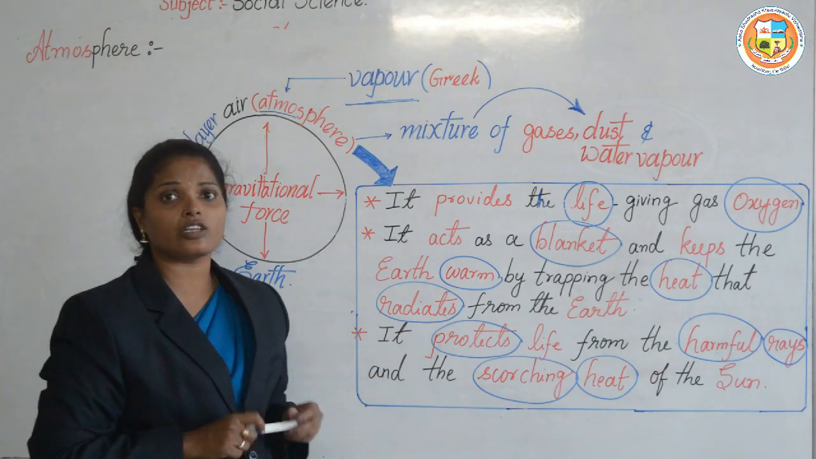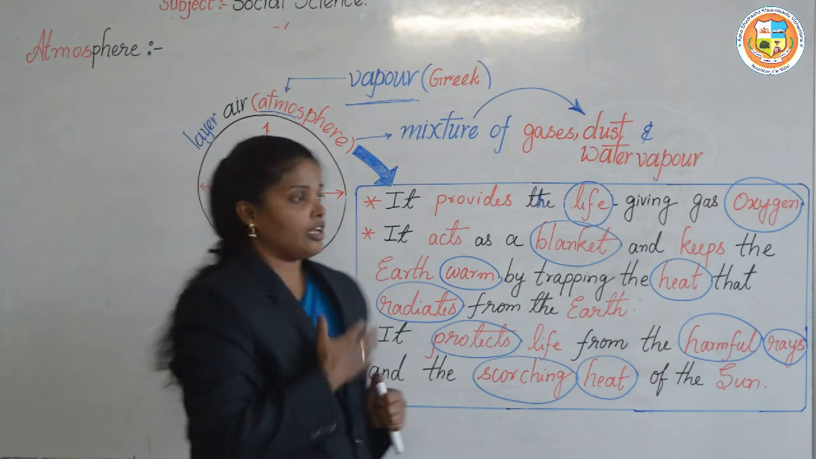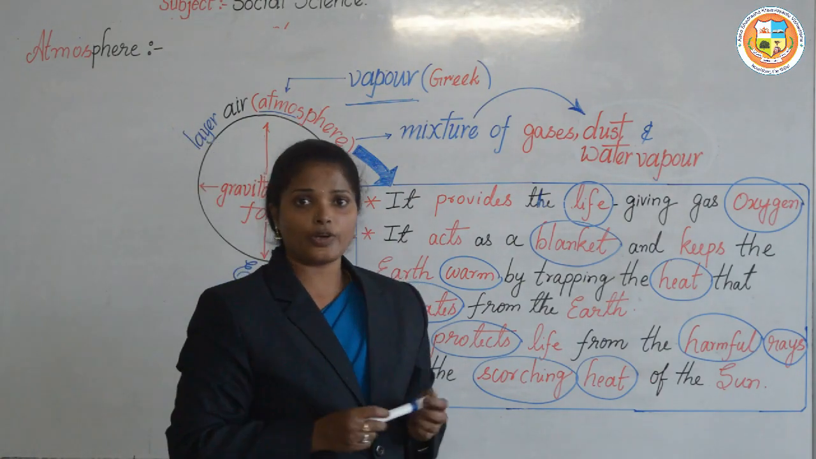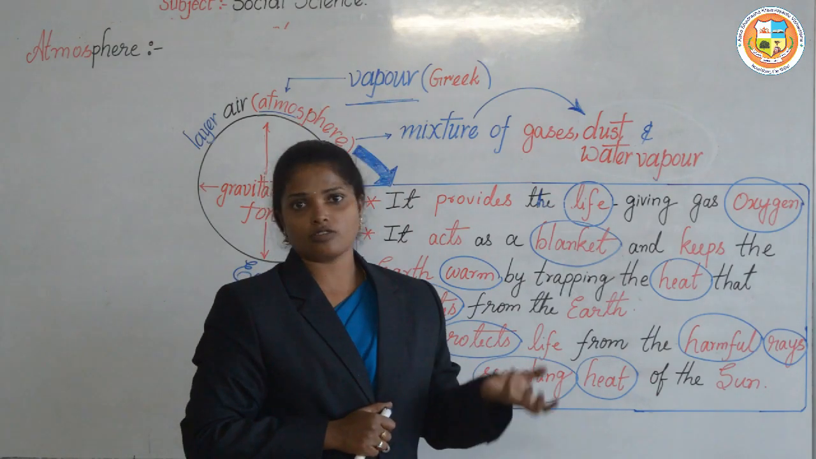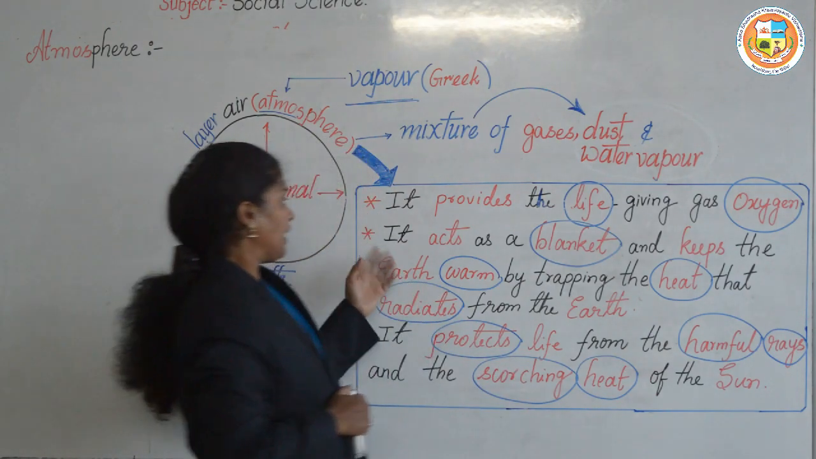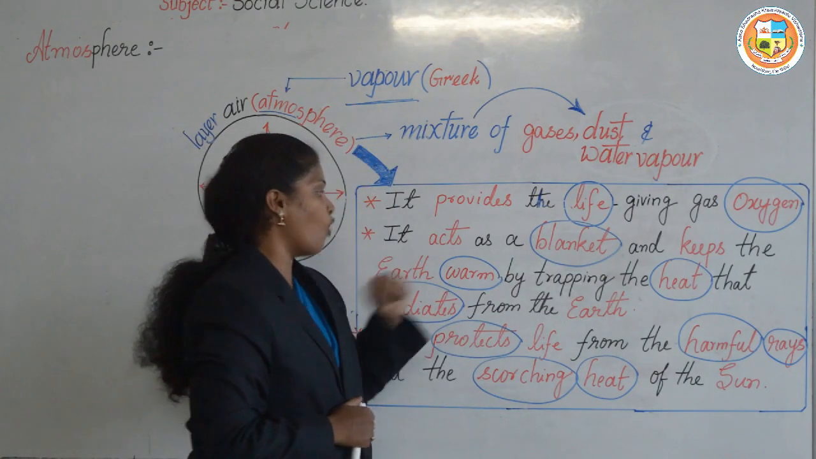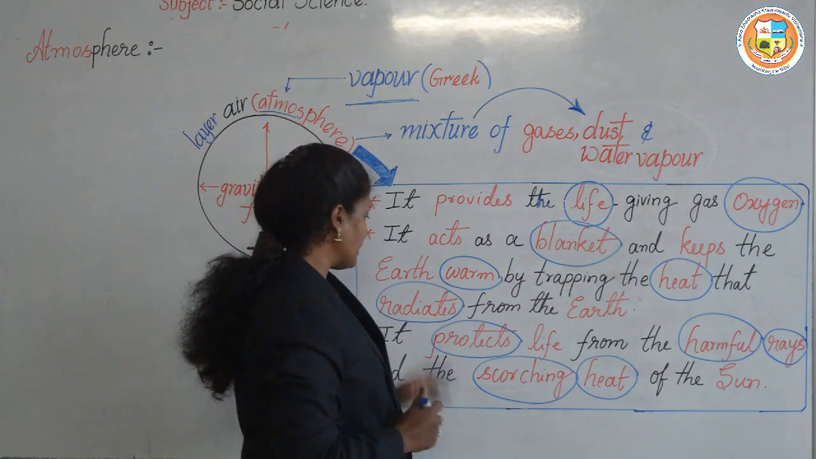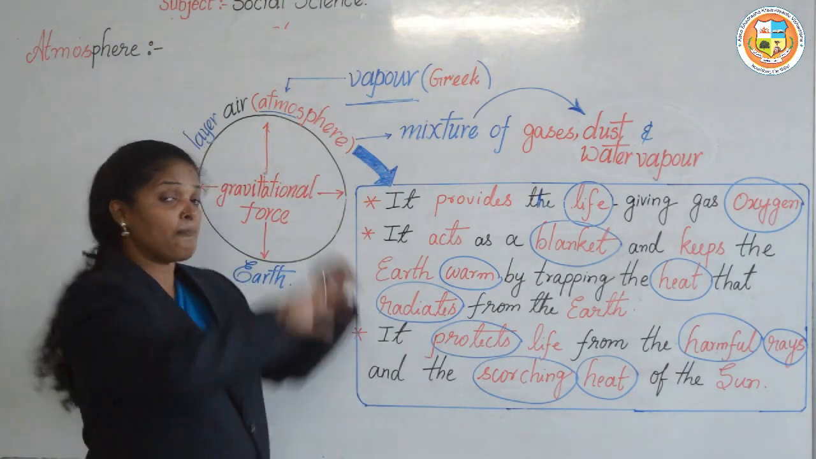So these are the gases which help us. Oxygen is very useful for us. Carbon dioxide and nitrogen are very useful for the plants or the trees. Next, the atmosphere acts as a blanket and keeps the earth warm by trapping the heat that radiates from the earth. It acts like a blanket.